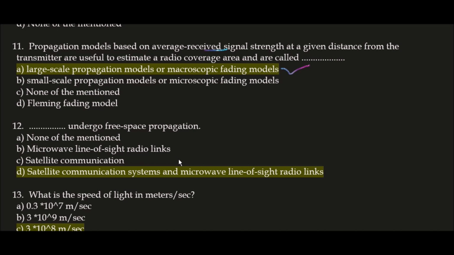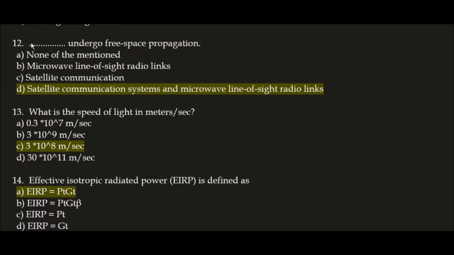Next question. Blank space undergo free space propagation. Here the correct answer is option D. Listen to me very carefully. Satellite communication systems and microwave line of sight radio links undergo free space propagation.